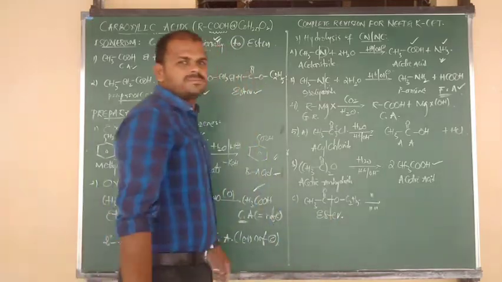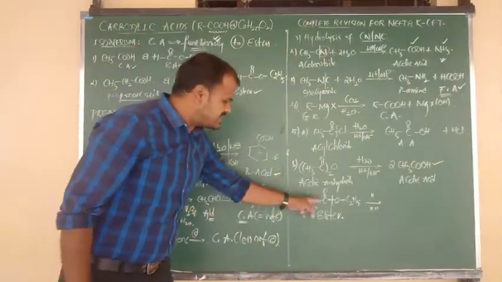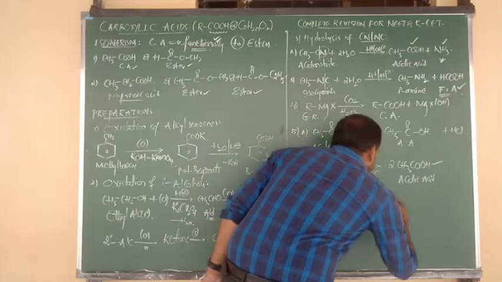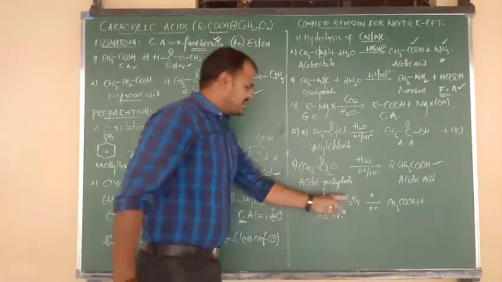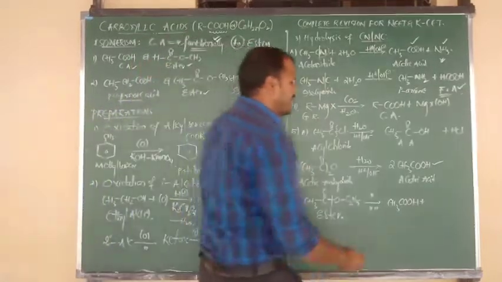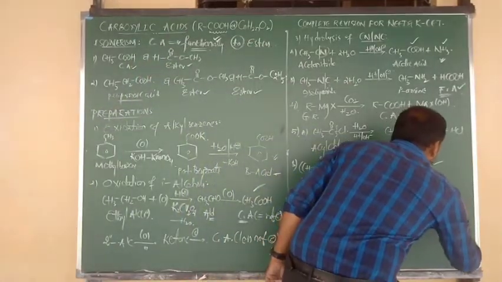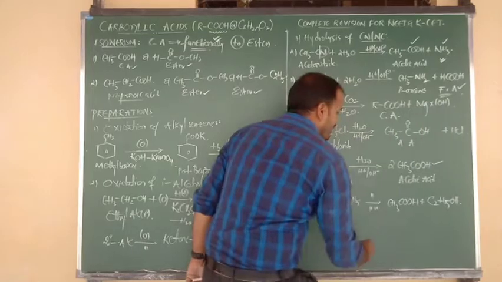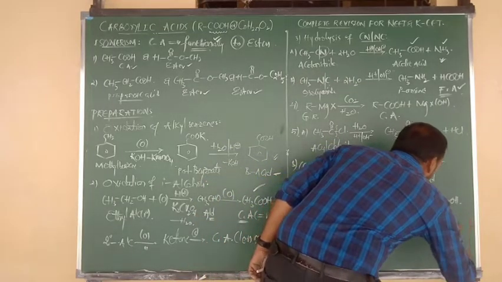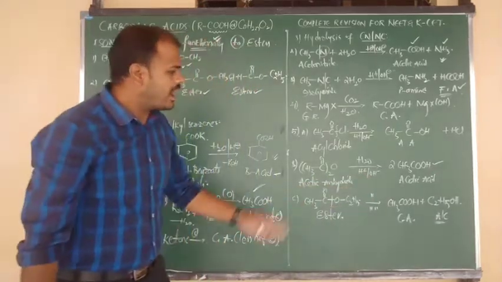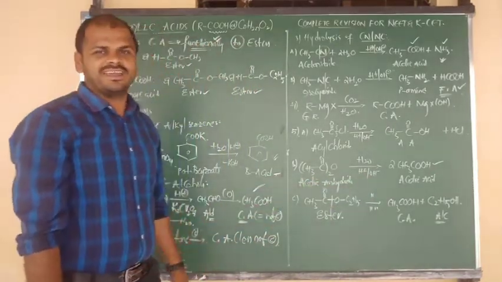Bond breaking takes place between carbon and oxygen. CH3 C double bond O changes into acetic acid, and the other group, C2H5O minus, is converted into ethyl alcohol, C2H5OH. So one is carboxylic acid, and the other is alcohol. Which alcohol? Ethyl alcohol, and the other is acetic acid.